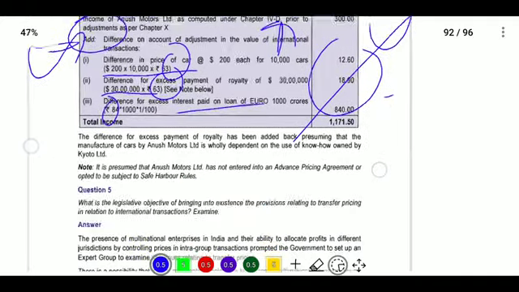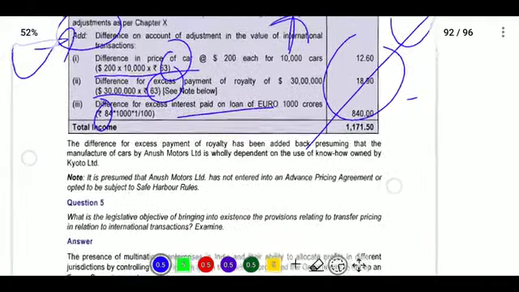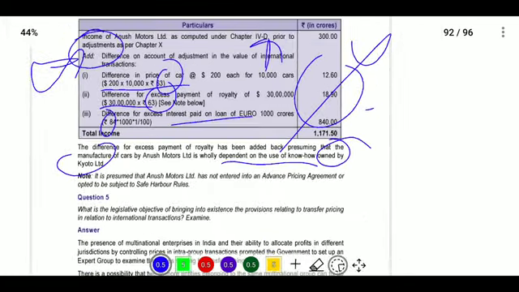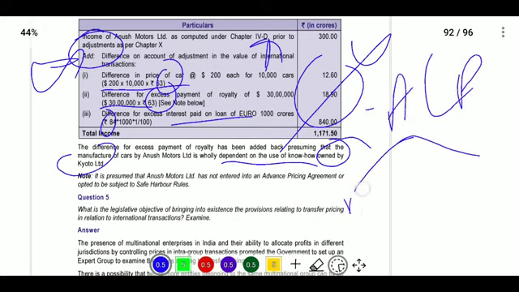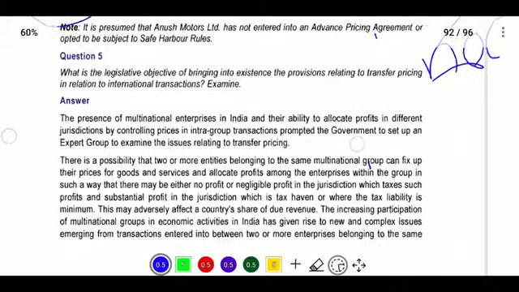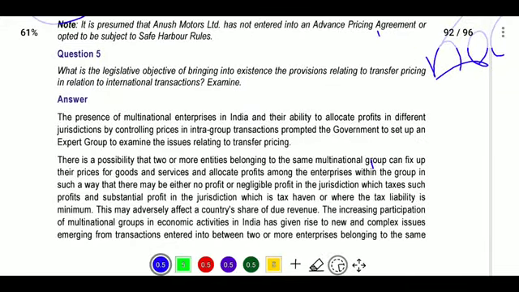Next, the difference of excess payment of royalty has been added back, presuming that manufacture of cars by Anusha Motors is wholly dependent on use of know-how owned by K2 Limited. Next, here we will follow the ALP when there is no advance pricing agreement and safe harbor rules are not opted. The next question will be, what is the legislative objective of bringing into existence the provisions related to transfer pricing in relation to international transactions?